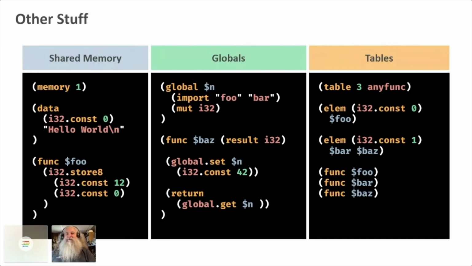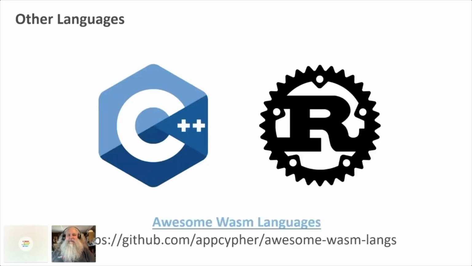If you want to program WebAssembly in something other than WebAssembly text format, which you might want to do, these are the two go-to languages that have the deepest support: C and C++, and Rust. And I think of the two, Rust actually has the better support. Rust out of the box, just install Rust and you have WebAssembly support. It just works. I mean, you have to do stuff, but there's nothing extra that you have to install other than a particular target. And there's a lot of others. Go out to this link here at Awesome WASM Languages. I was looking at it the other day, and COBOL was even on the list of all things. So there's a lot of stuff happening in the WebAssembly space.